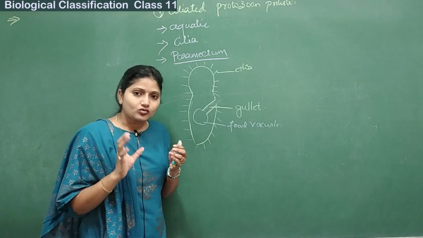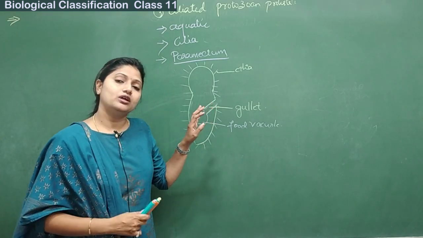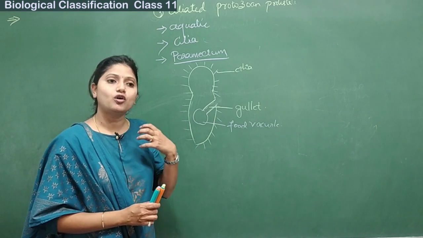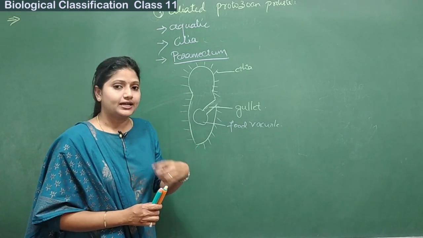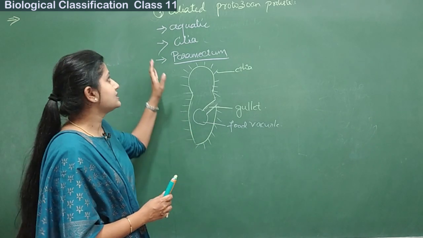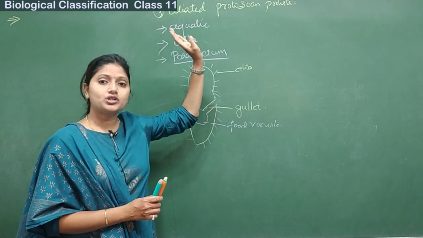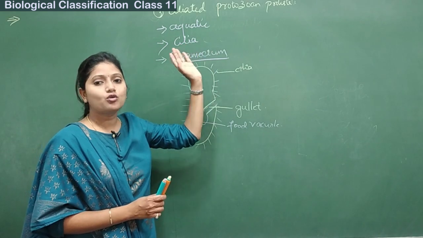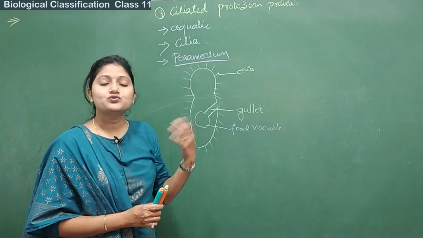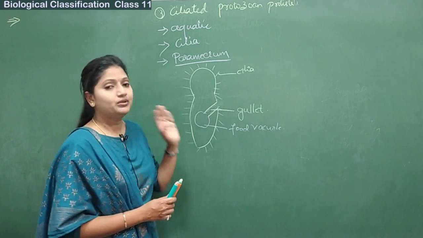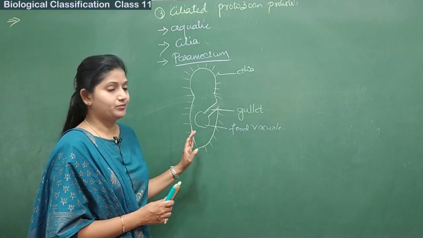Fine. So cilia is mainly for locomotion and pushing or capturing of the food inside the gullet. So ciliated protozoan protists are aquatic in nature and they have cilia as their locomotory organs, as well as to take in the food. Fine. The example here is Paramecium.